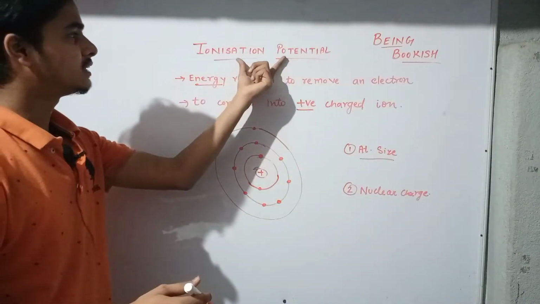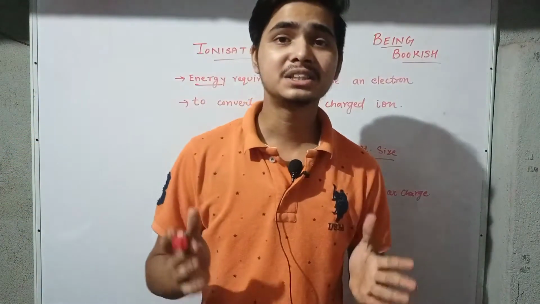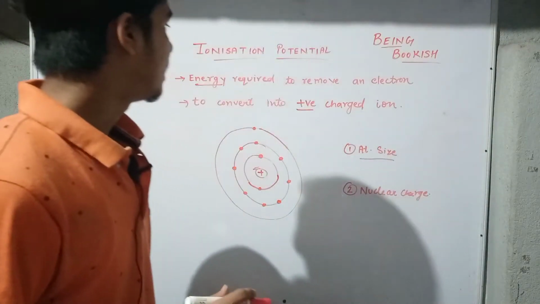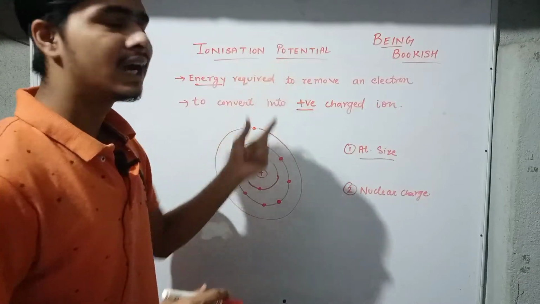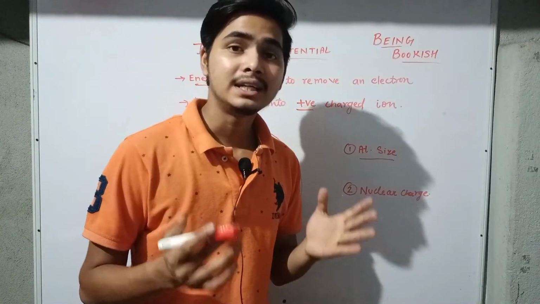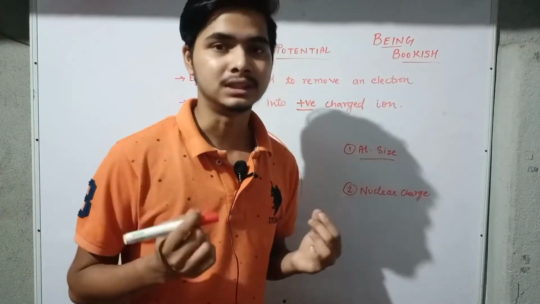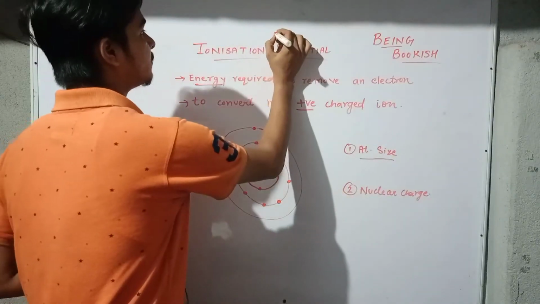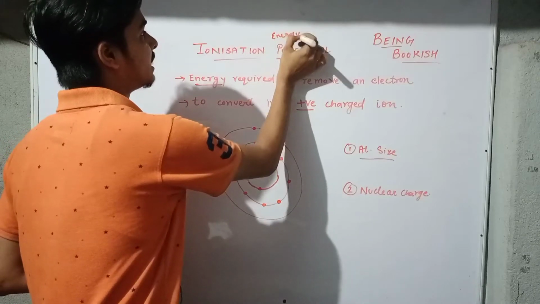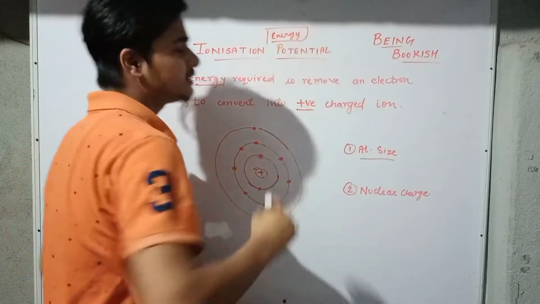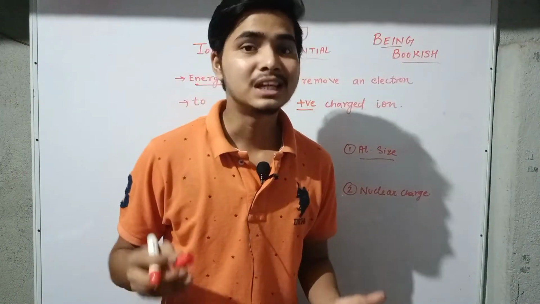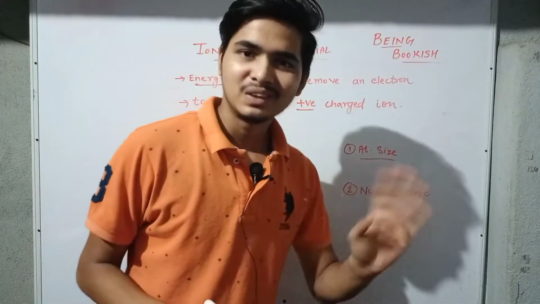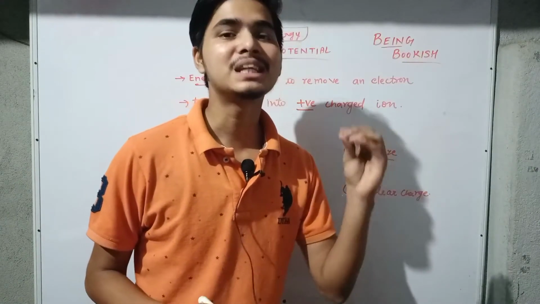First of all, let us try to understand what is this term ionization potential. Is it very big or is it very easy? Ionization potential is just an energy. So first of all, write down what is ionization potential. It is a kind of energy. And what does energy do? It helps us to get some work done. Yes, now we are going to the physics part. Don't worry, we will be in chemistry only.